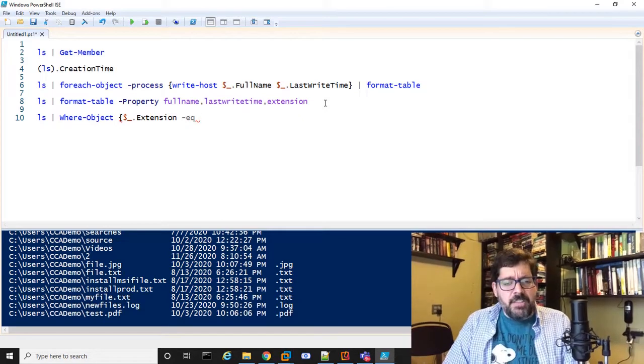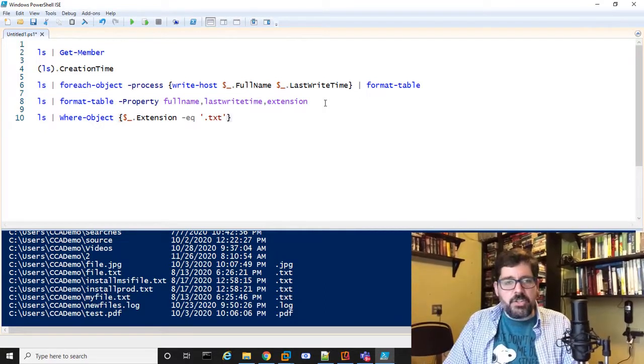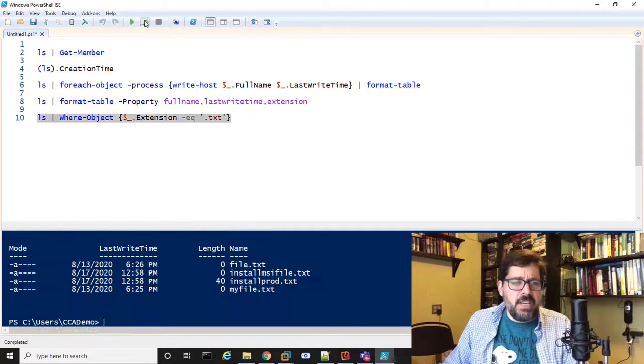All right, so I want to look for only, let's see what type of file. How about text files, right? So only where it's .txt. Now I'm going to surround that with single quotes so it knows that it's a string. I could probably get away without putting quotes around it at all. Certain things you can in PowerShell. So if I run this, it's only going to find the files that are .txt, right?